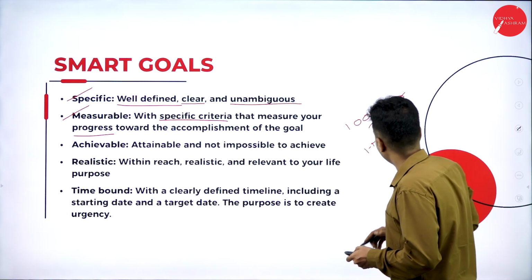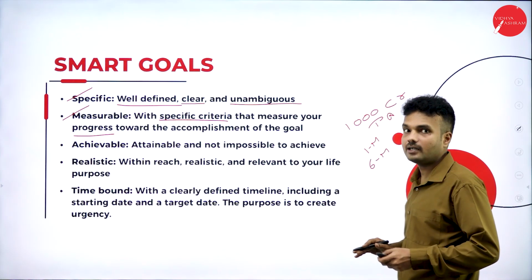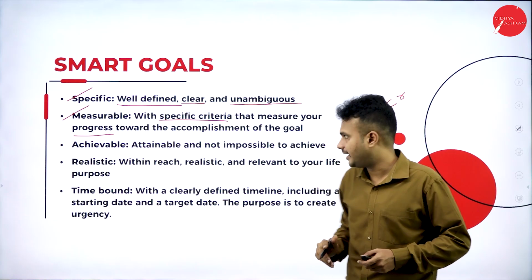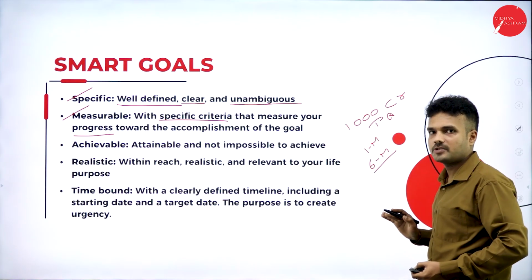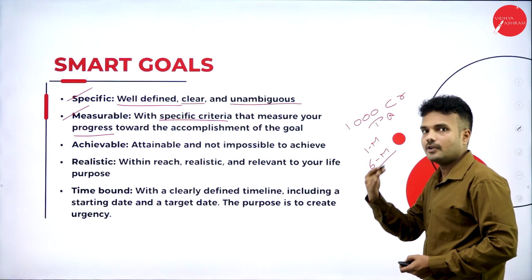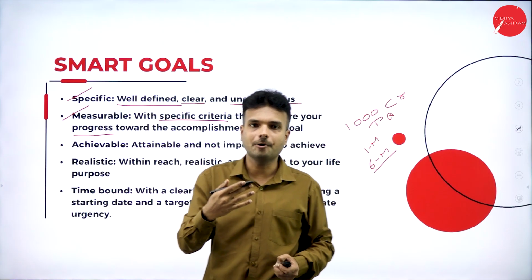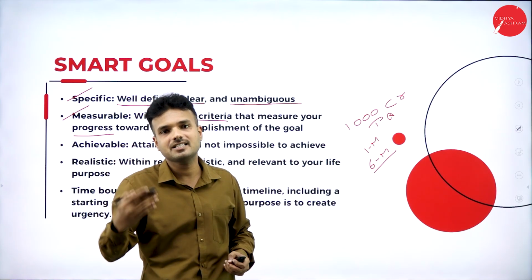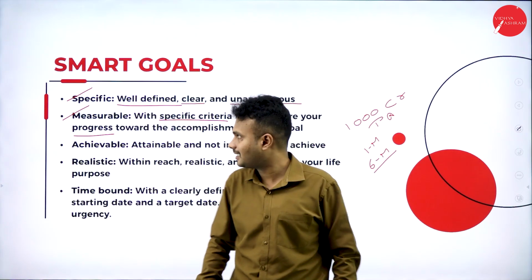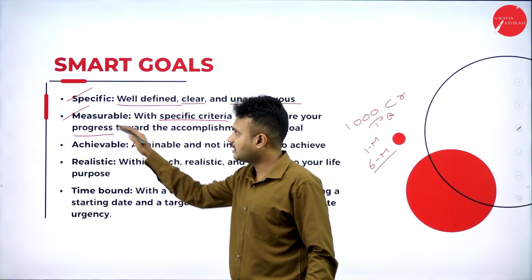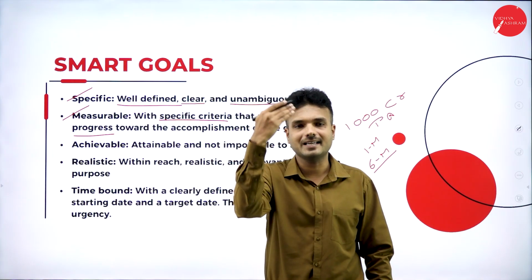Let us assume that after 6 months, my company has earned only 300 crores of profit. There are 6 months remaining for the accomplishment of the objectives. Within those 6 months, how are we supposed to work, which policies, tactics or strategies are we supposed to follow to reach the goal of the organization? That is represented by the measurable. It is going to measure the progress to reach the organizational goal.